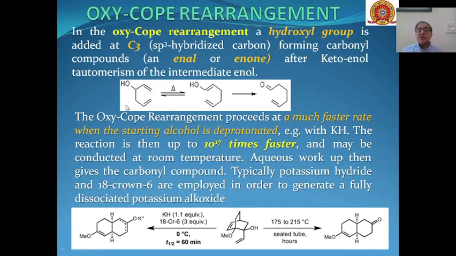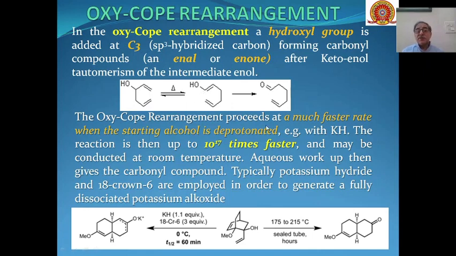These types of compounds will give us enals or enones as the products after oxy-Cope rearrangement. When these are heated thermally, they are converted into these types of enols, and these enols through keto-enol tautomerism are converted into either enals or enones depending upon the substitution present at this place.